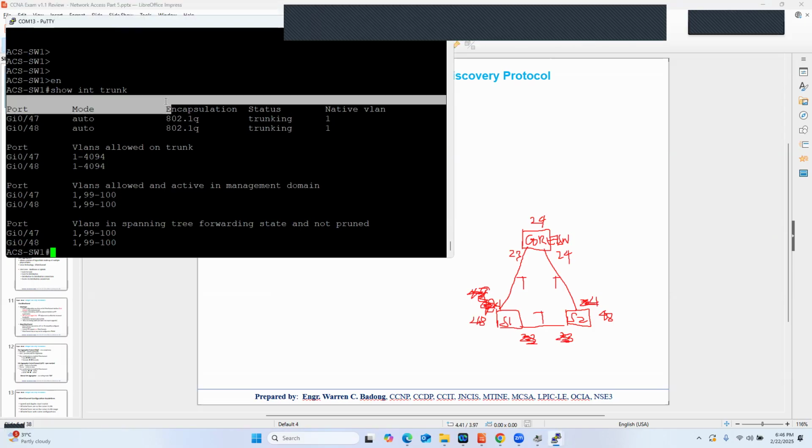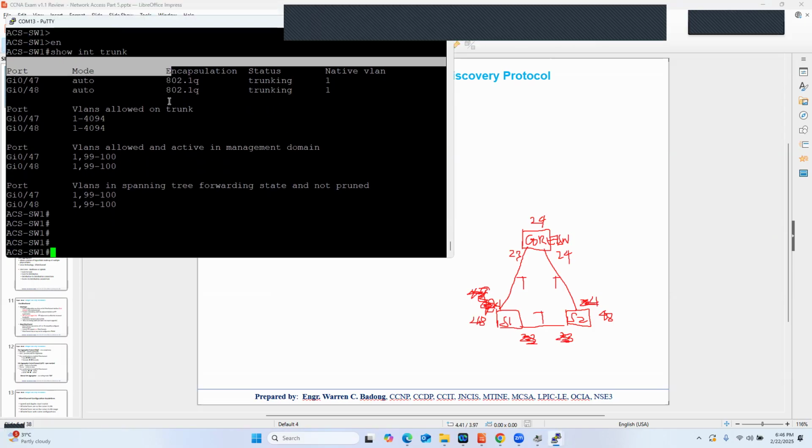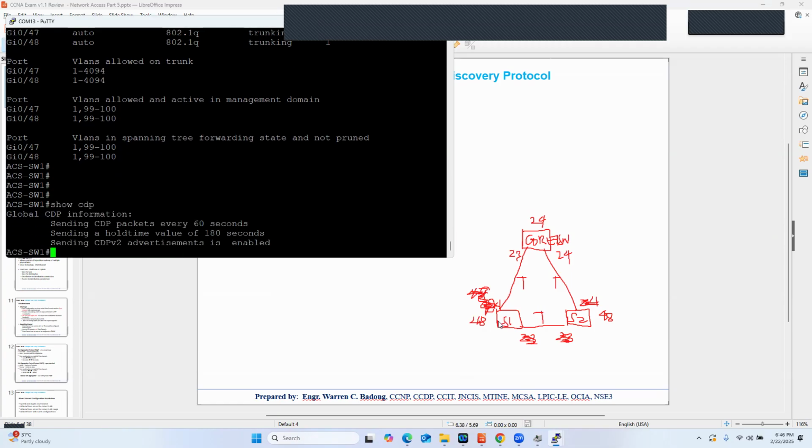Okay. Here, we can actually see that in the CDP protocol. So we are in switch one. So we're actually here. So, show CDP. CDP is enabled by default. So what is this information? CDP packet is sent every 60 seconds, and the hold time is 180 seconds.